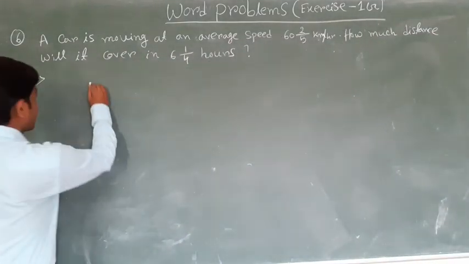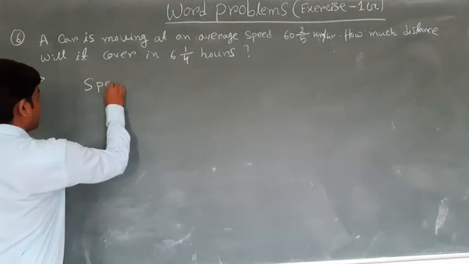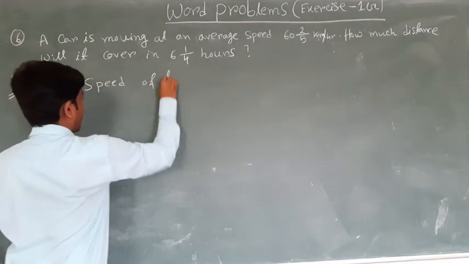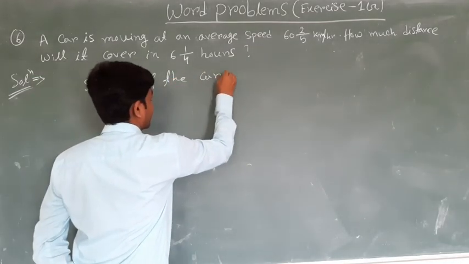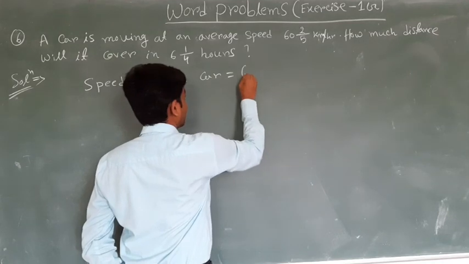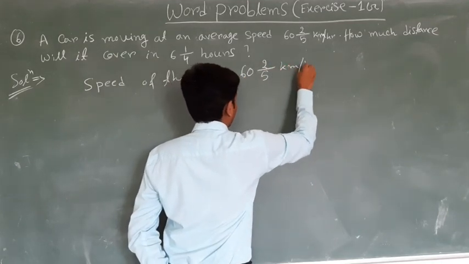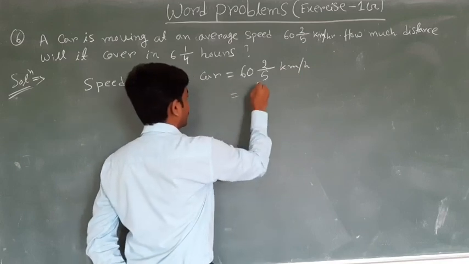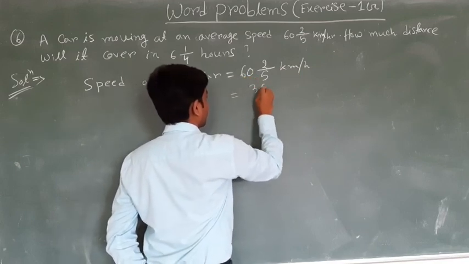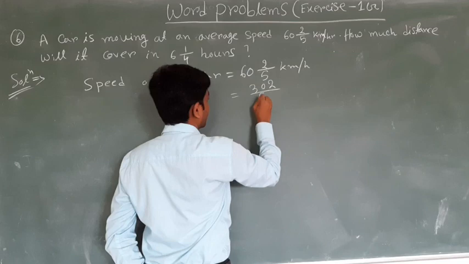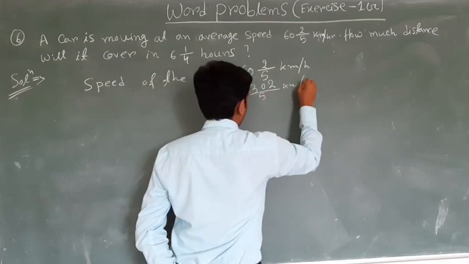So here the speed of the car is given, that is 60 whole 2 upon 5 kilometers per hour, which is equal to 302 upon 5 kilometers per hour.